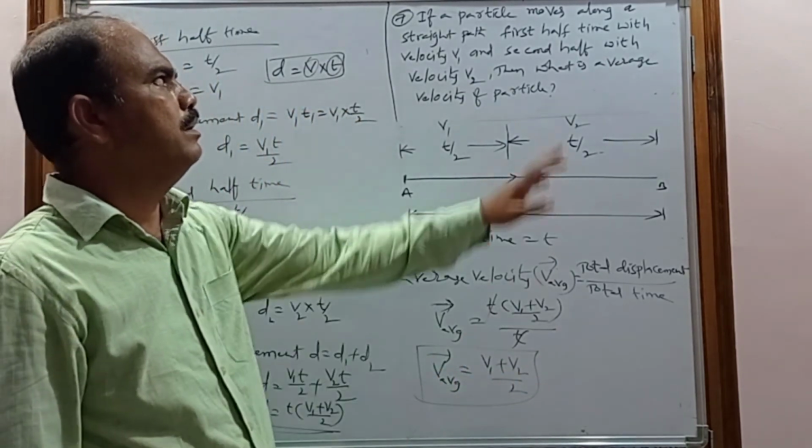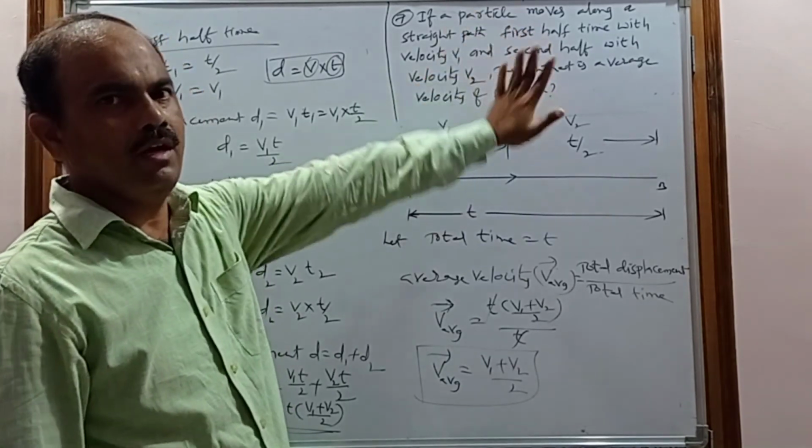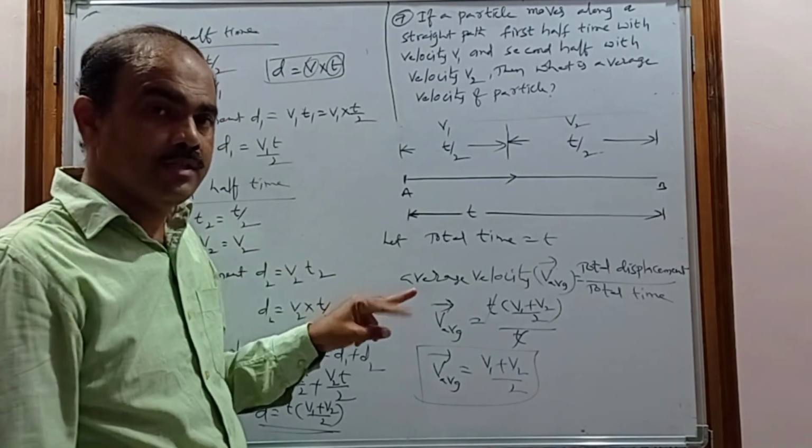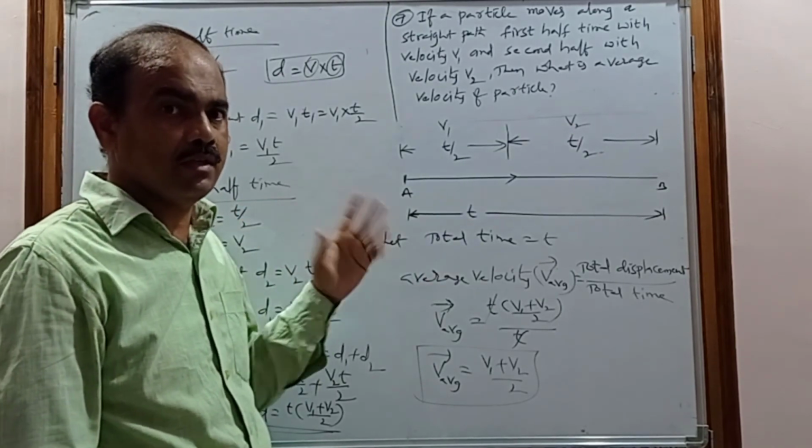If the first half time velocity is given and the second half time velocity is given, this is the formula. In the previous problem, the first half distance velocity and second half distance velocity were given. These are the two important formulas.